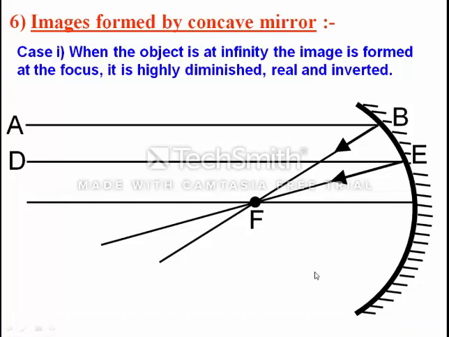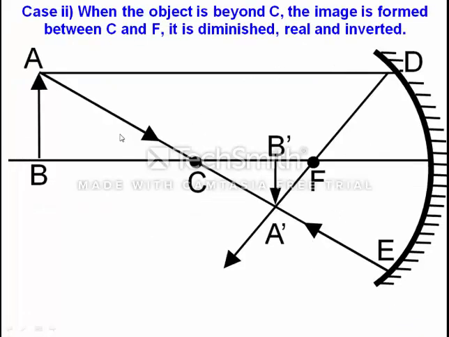Okay, now we are proceeding to case number 2. Here in case number 2, the object is placed beyond C, which means it is not far away, not at infinity, it is between infinity and C. So that's why we say the object is placed beyond C. Since the object is placed beyond C, we are naming the object as AB. So here AB is the object.